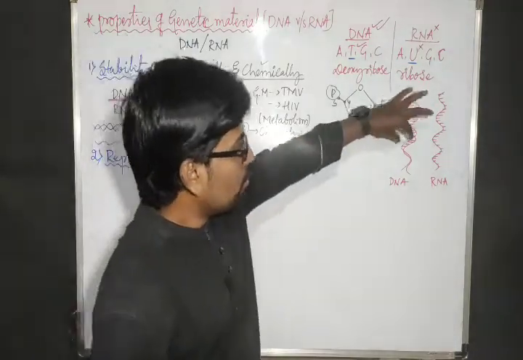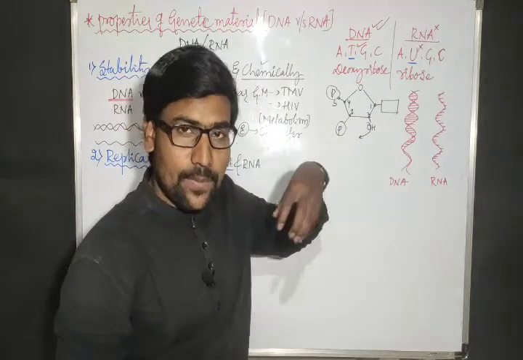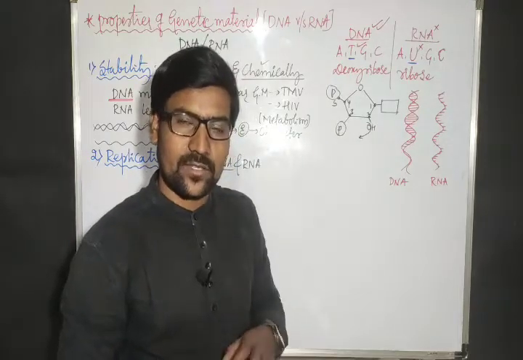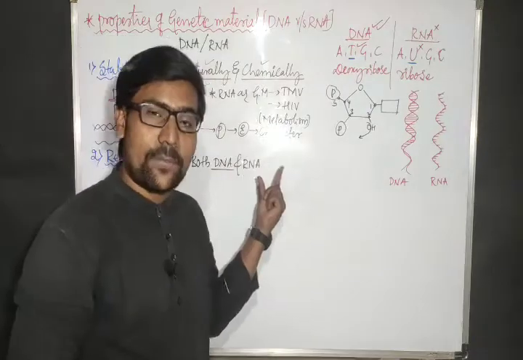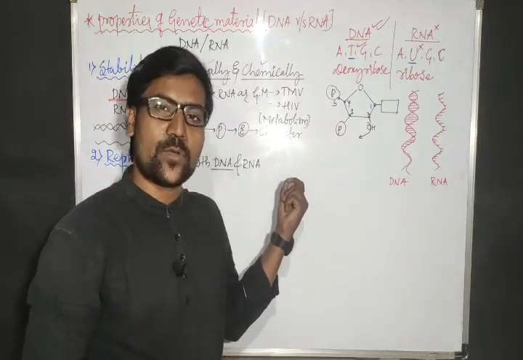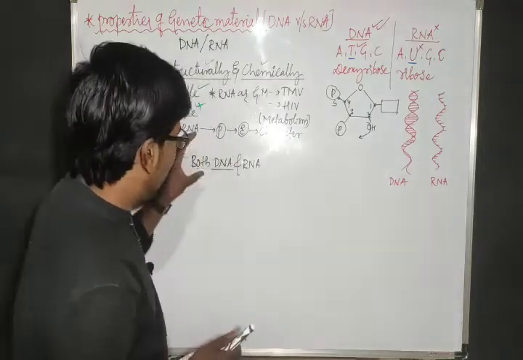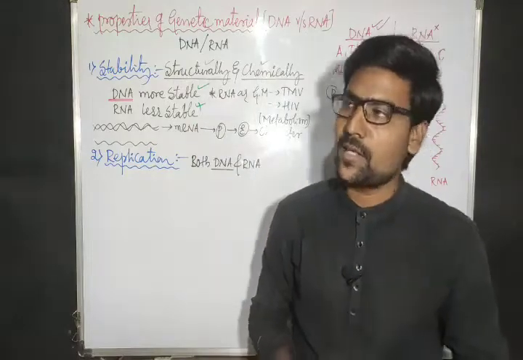To produce two copies from one DNA, that replication process is depending on RNA. And this RNA replication, that means the doubling process, may or may not be depending on DNA. But anyhow, both the genetic materials will show the property of replication.